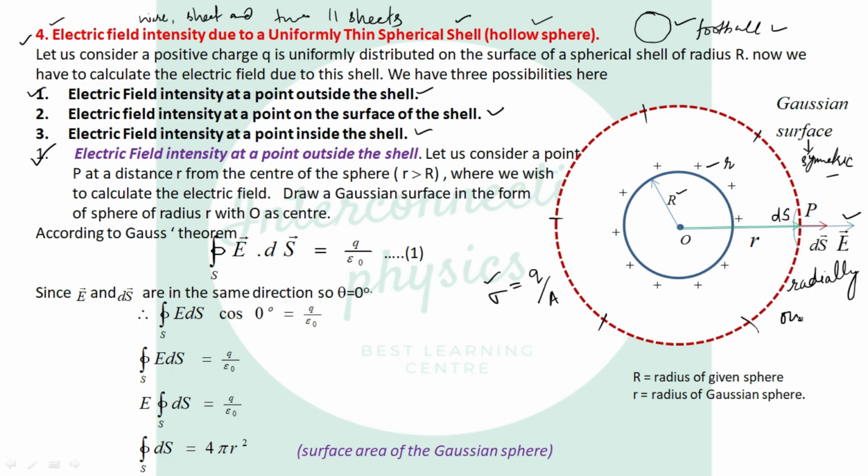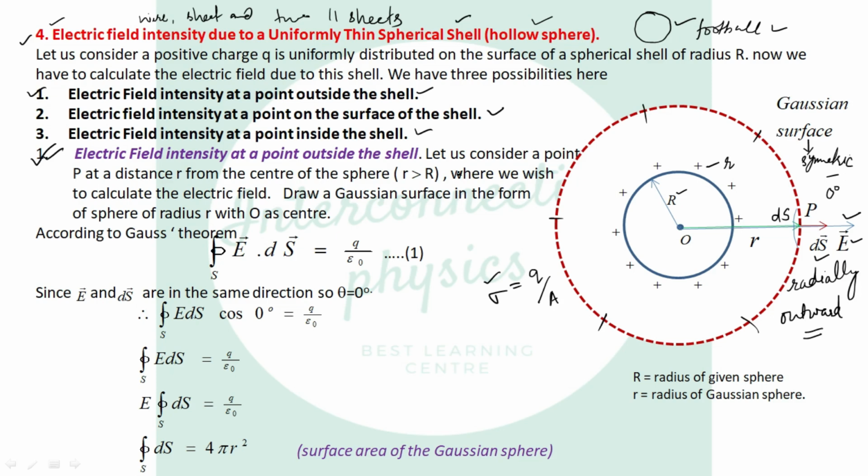This is a very important point: radially outward. If the given shell is negatively charged, then the electric field will be radially inward. Now you see from here, E vector and ds vector are in the same direction, so it means theta between E vector and ds vector is 0 degrees. Now come to the main heading, that is, electric field intensity at a point outside the shell using Gauss theorem.